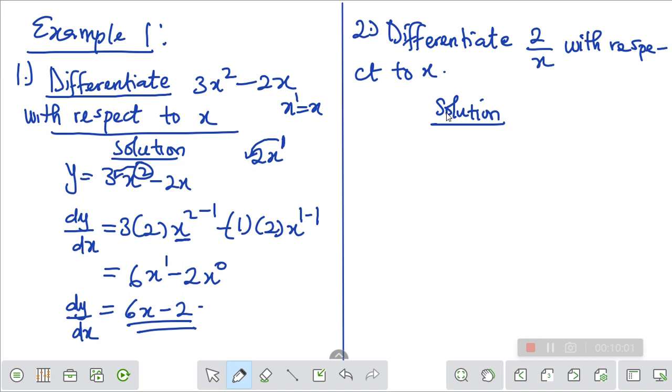So this is the second question. Now this question is somehow tricky, but it is very, very simple. So don't forget our law. We'll be equating it to y. So it will be 2 over x. I hope you get it.